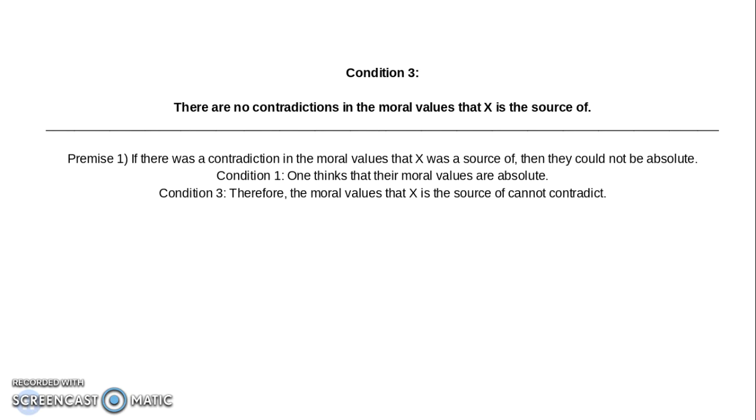To explain why premise 1 is true, imagine if your parents told you when you were little that stealing was absolutely wrong. Then later, they told you that stealing was morally right in some situations. If your parents are X, then neither of the moral values they gave you are absolute because neither one of them is true all the time. This is because they contradict one another, and the same is true of X. A morally contradicting X cannot give absolute moral values.